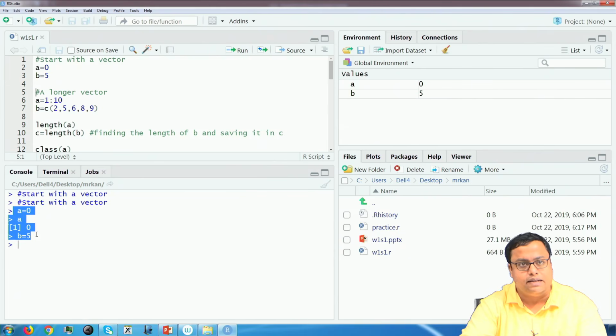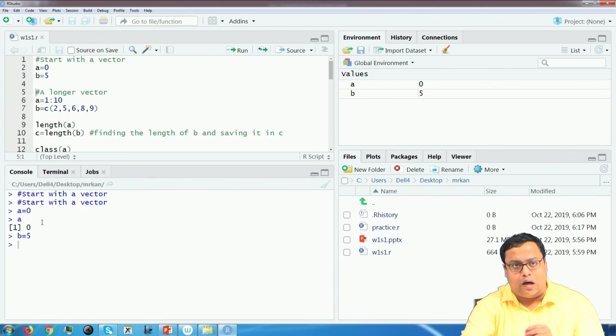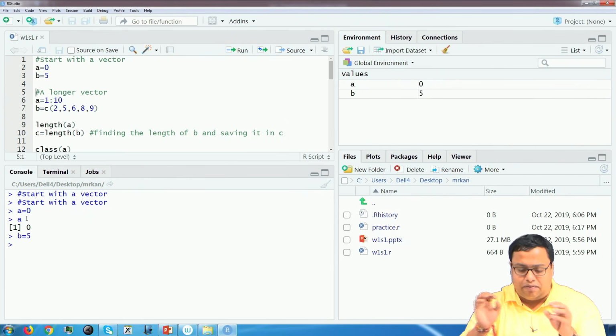These 3-4 lines. So, first line is a is equal to 0. So, 0 gets saved in a, but nothing comes as per output. In the next line, I have written a and then pressed enter. Now, I am calling a. So, whatever value is in a